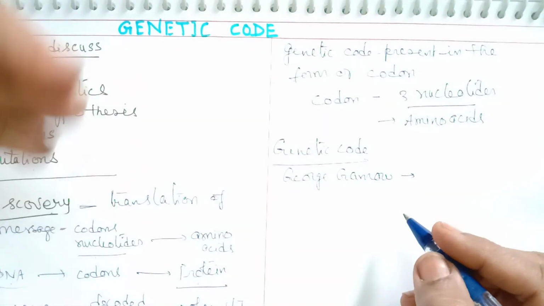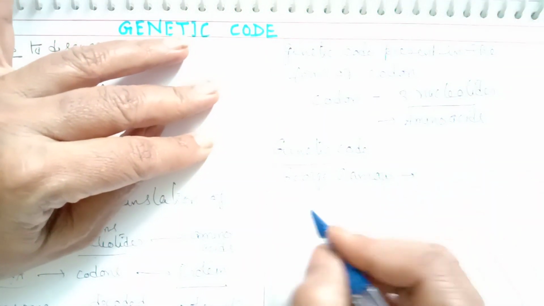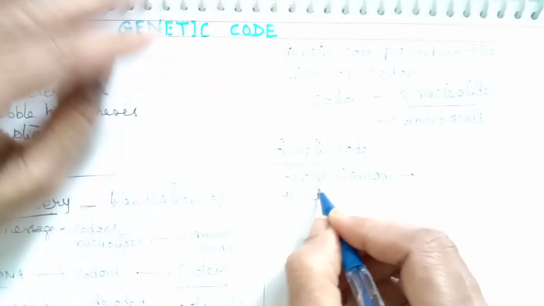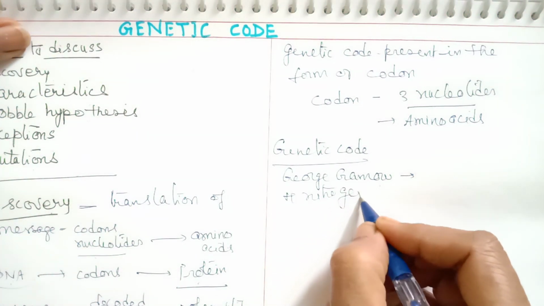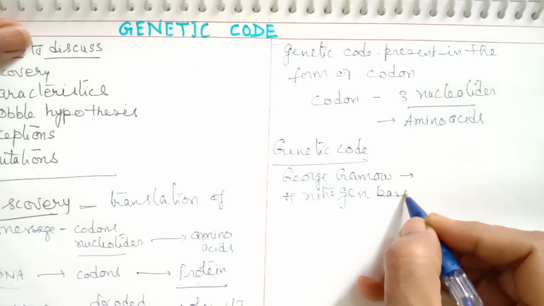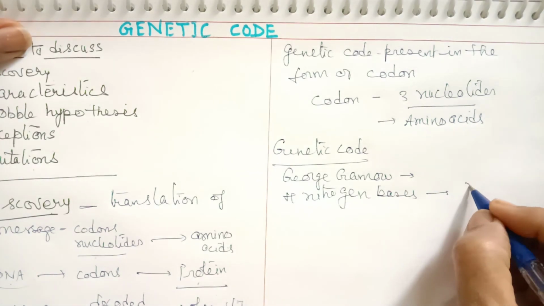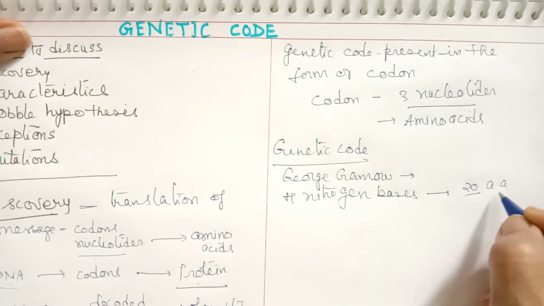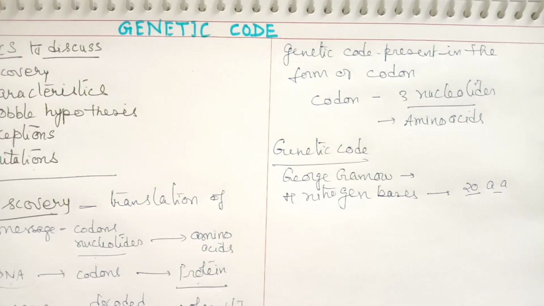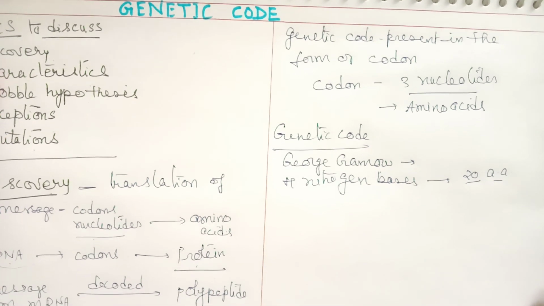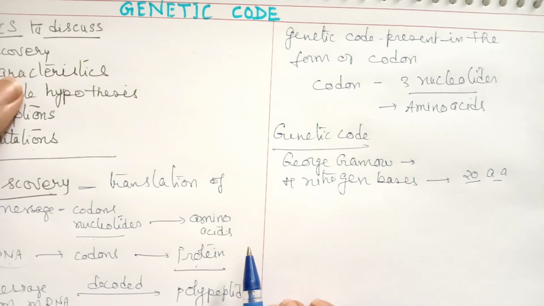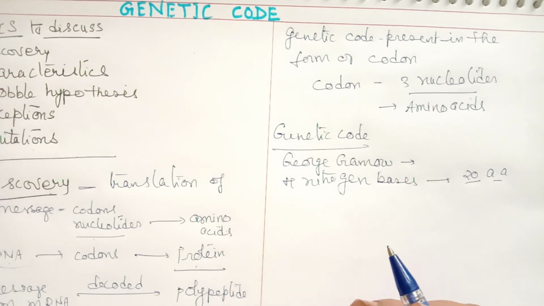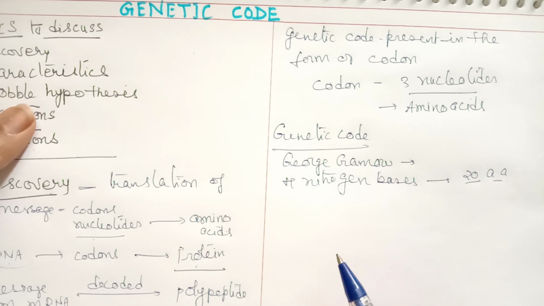He made different types of studies. We know there are 4 nitrogen bases present in DNA, and the amino acids which participate in protein synthesis are 20 amino acids. So these 20 amino acids have to be coded with the help of the 4 nitrogen bases. So different combinations were studied to understand the genetic code.